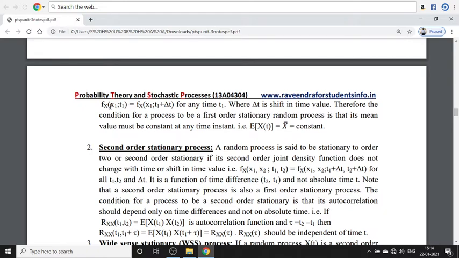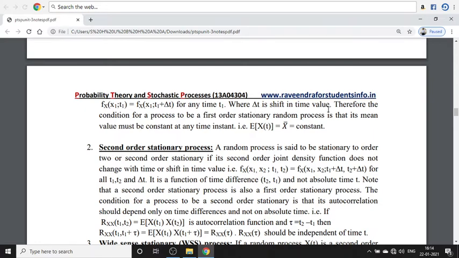Here the random variable chosen is x1 at time t1. If the time is shifted by delta t, which may be positive or negative, and there is no change in the statistical properties, then it is called a first order stationary process for any time t1, where delta t is a time shift.